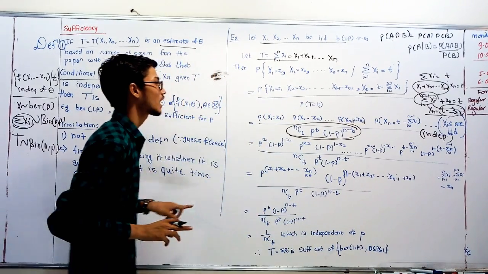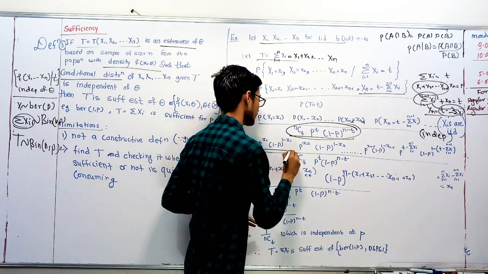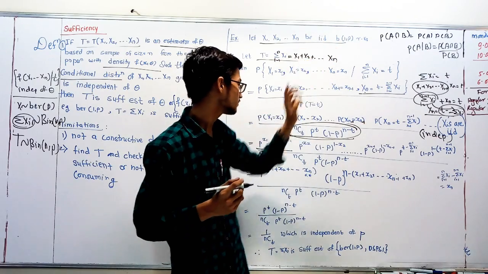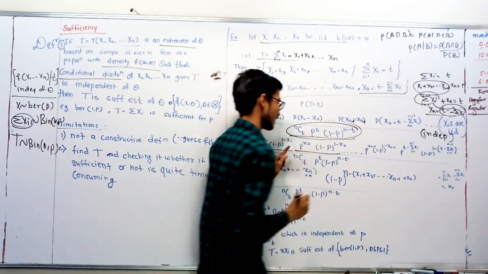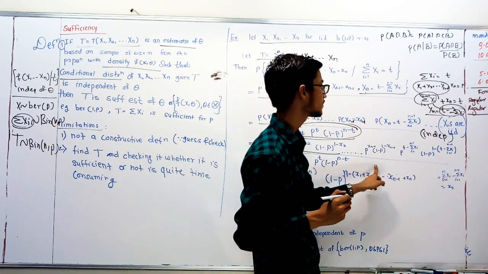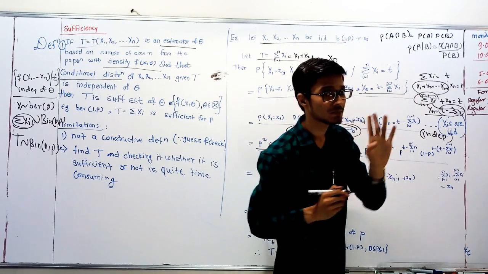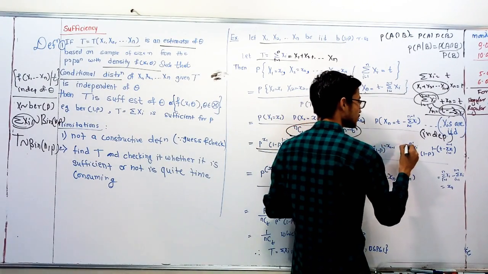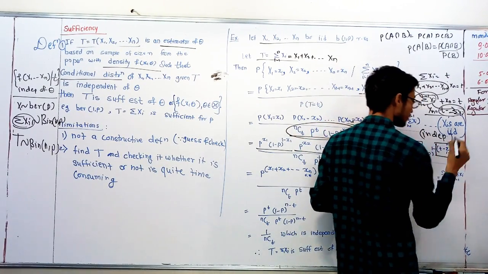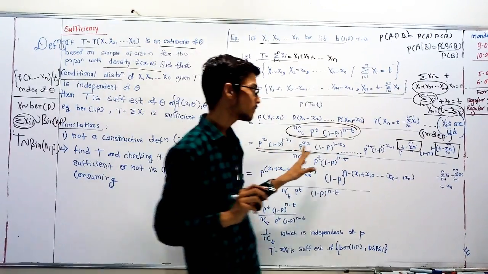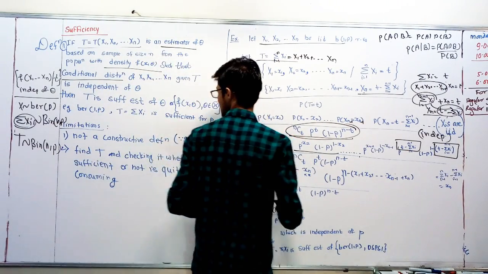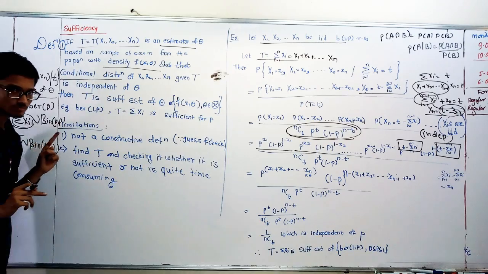P raised to x1, 1 minus p raised to 1 minus x1. From where? Simple. x1 follows Bernoulli 1 comma p. Now here x2 follows Bernoulli distribution. Similarly, xn minus 1 follows Bernoulli distribution. Similarly, xn also follows Bernoulli distribution. P raised to block, 1 minus p raised to 1 minus block. You know what is block? P raised to x, 1 minus p raised to 1 minus x. This is the distribution for Bernoulli. Okay.